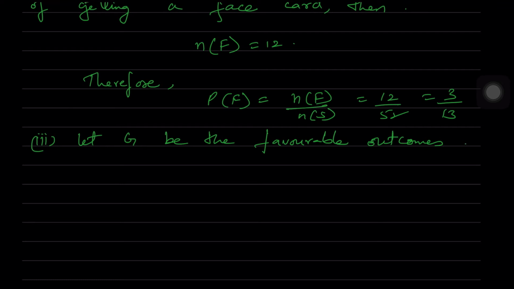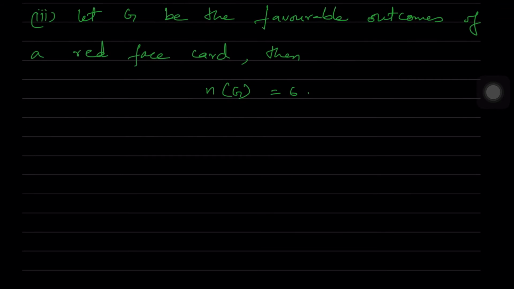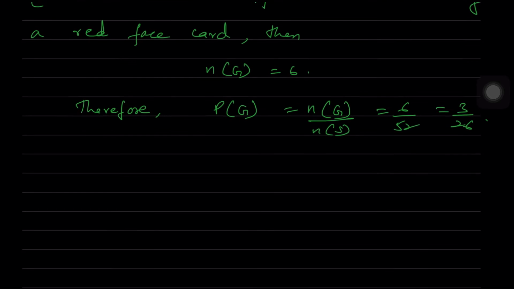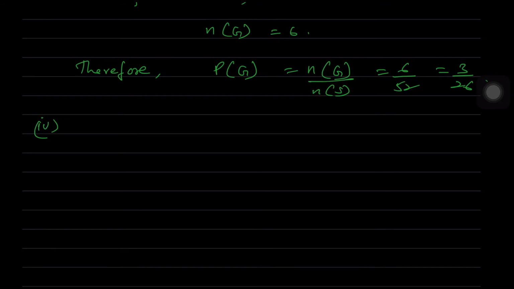So next we have to find out what is a red face card. Let G be the favorable outcomes of red face card. Red face card, how many will we have? All JQK in hearts, JQK in diamonds. So these are all red cards. So totally 6 face cards will be there. So P of G is equal to n of G by n of S, which is equal to 6 by 52, which is equal to 3 by 26.